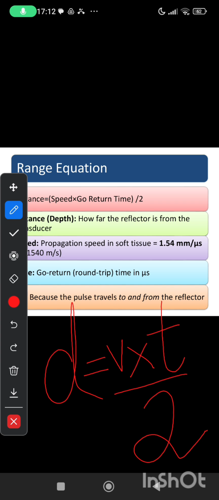Speed of sound here is a constant. Go return time is also known as round trip time because it is the time to first go to the structure and then come back as an echo, both sided time. We divide it by 2 because we need only one side time.